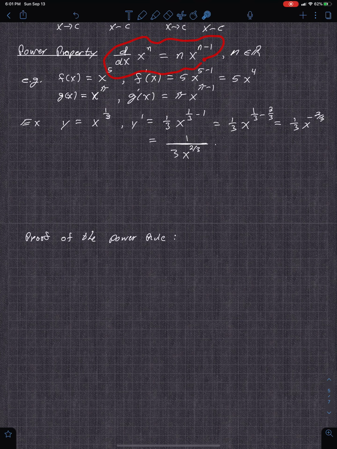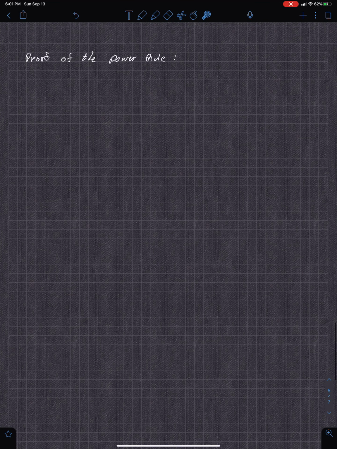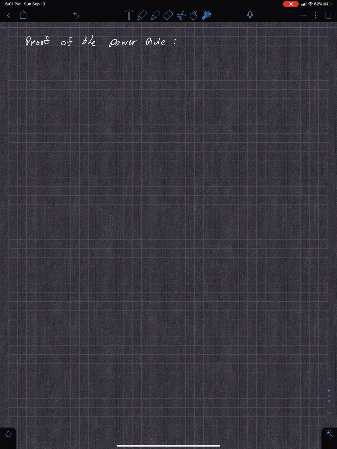So we're going to show why this works. That's what a proof does. We only have limit properties, the definition or concept of limits, algebraic properties, and the definition of derivative to show this. So that's what we're going to do. We're going to let f of x equal x to the n.